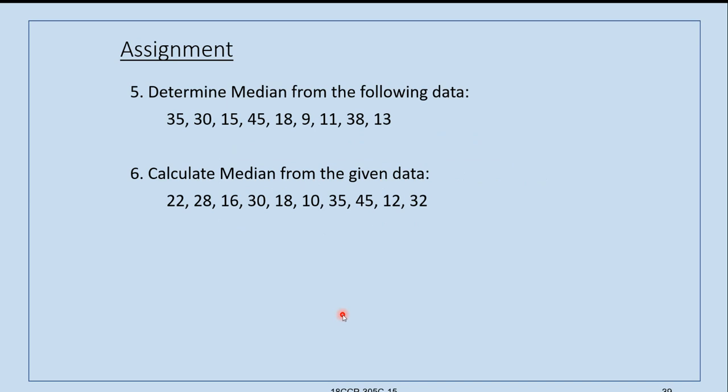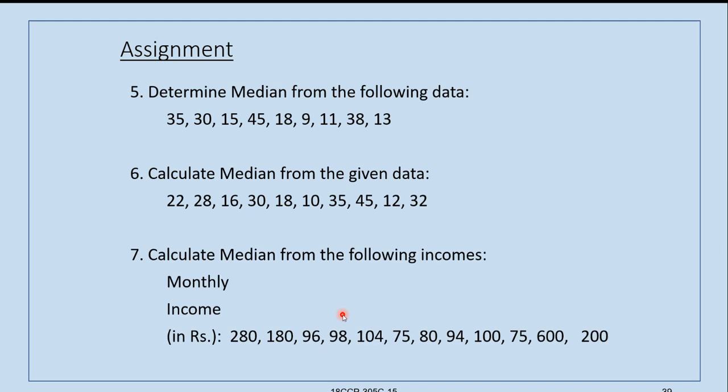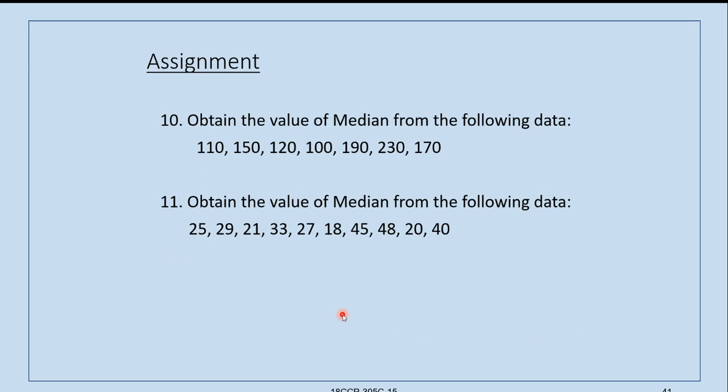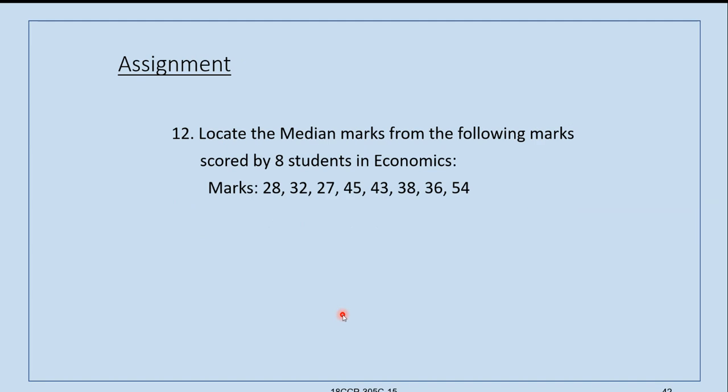Again, individual observation problems are given. Nine problems are given for individual observations.